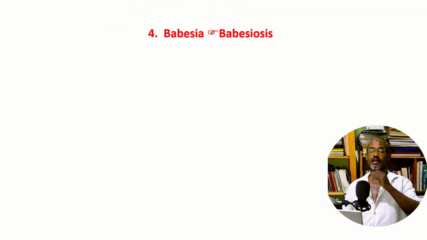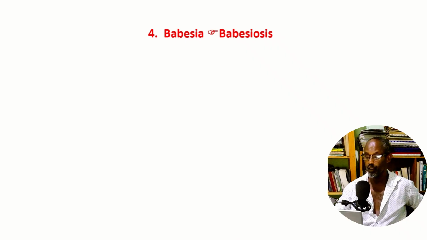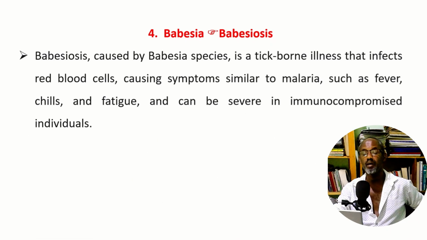The other disease-causing sporozoa is Babesia, and the disease is known as Babesiosis. Babesiosis is caused by Babesia species. There are many species of Babesia.